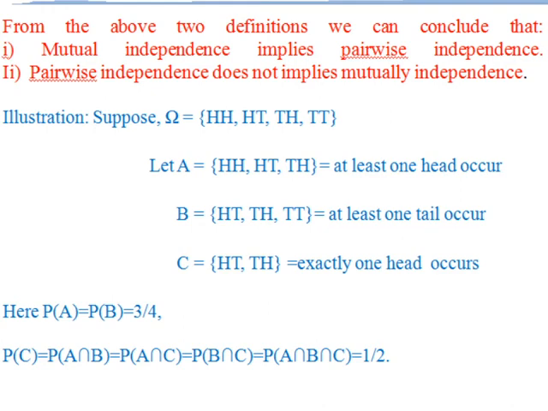Now we see one illustration on independence of three events. Suppose the sample space contains 4 outcomes which are HH, HT, TH and TT. On this sample space, three events are defined. Event A is at least one head occurs, event B is at least one tail occurs, and event C is exactly one head occurs. The probabilities of these events are computed, and also the probabilities of intersections between these three events are computed.